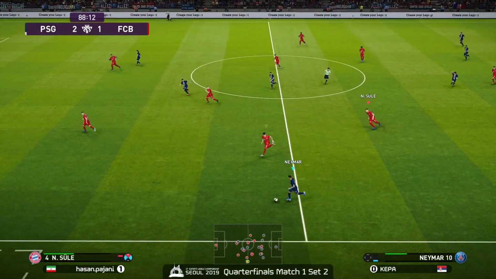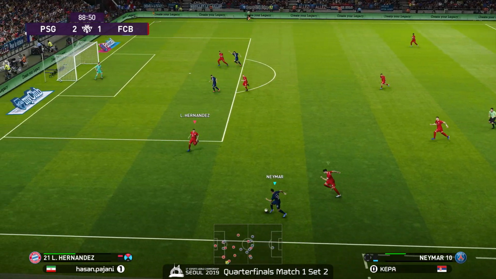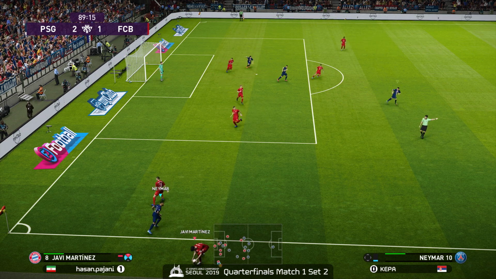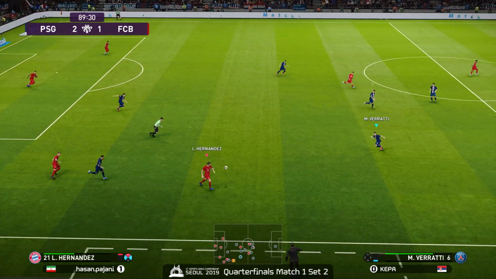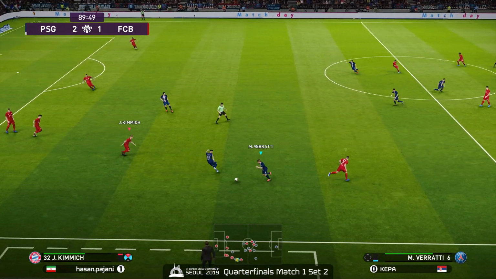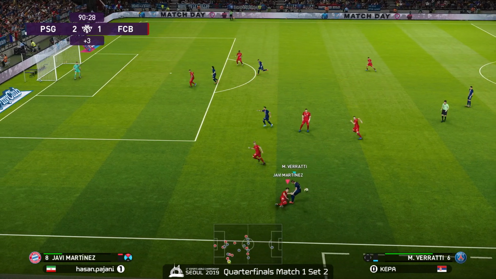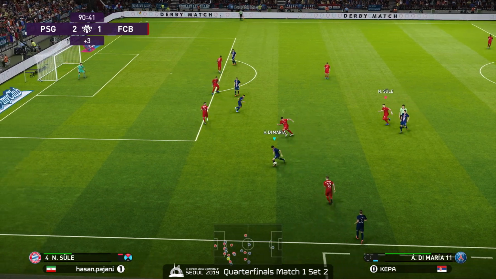Waiting for that 90-minute mark. We are closing in on what could be Kepa coming back. Probably Neymar going for that cross, but great prevention from Hassan Pajani. 89 into Hernandez. Moving it. Change in possession. Verratti. 3 minutes. All Kepa has to stay alive is 3 minutes. We'll go to game 3.